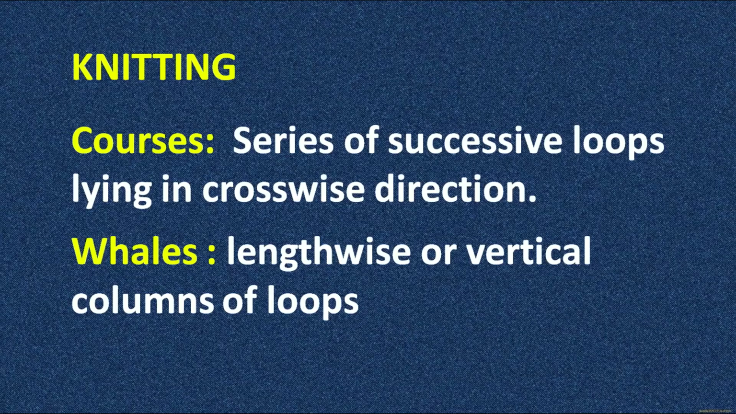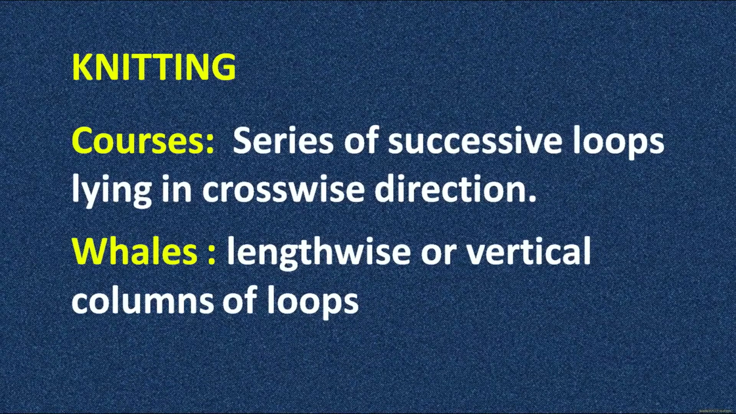In this process as well, like we have warp and weft yarn in weaving, in knitting we have courses and wales. Courses are series of successive loops lying in crosswise direction, that is on horizontal pattern, and wales are the lengthwise or vertical columns of loops. So, vertical and horizontal, that is wales and courses, are interlooped into one another to form a knitted garment.